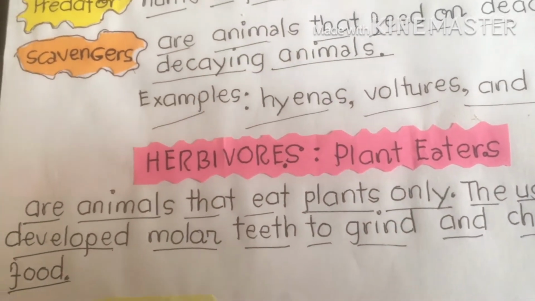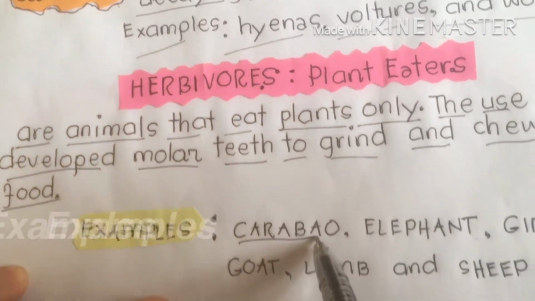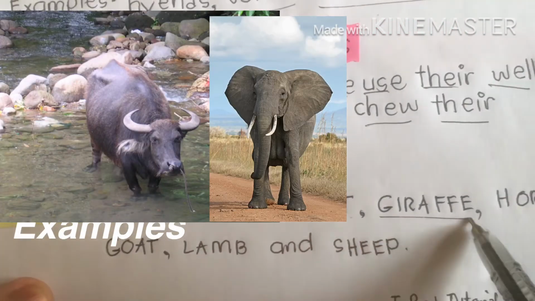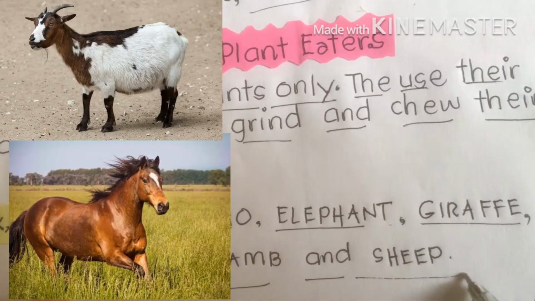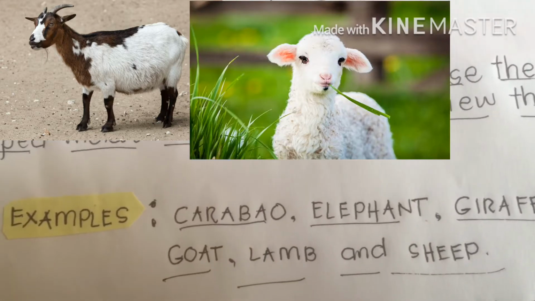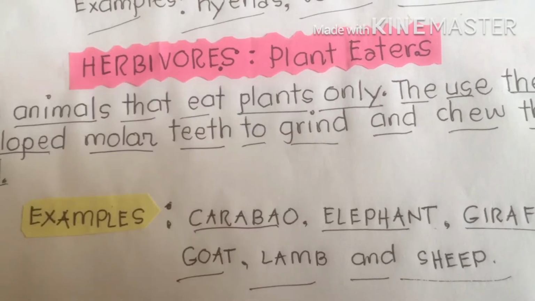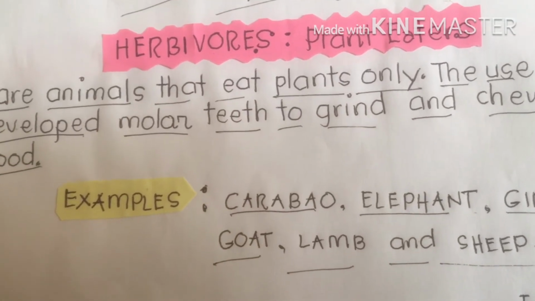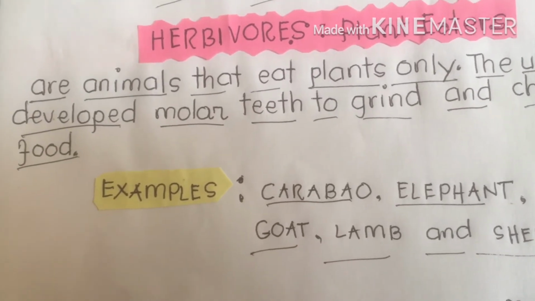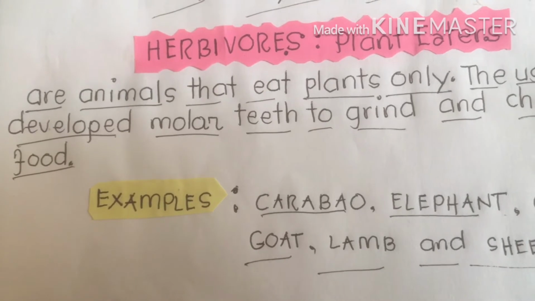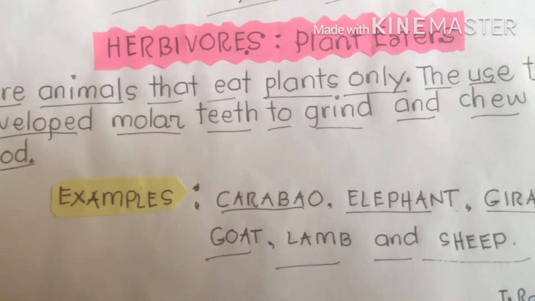Because their teeth are very flat and have developed molars. Examples are carabao, elephant, giraffe, horse, goat, lamb, and sheep. These are herbivores, my dear students. They have well-developed molars to chew and grind their food thoroughly.